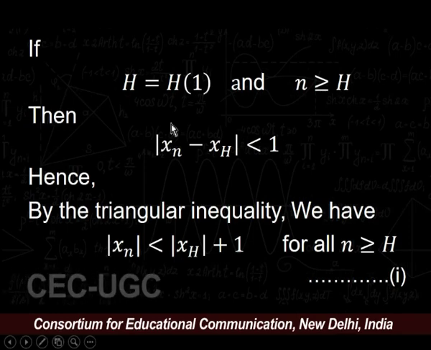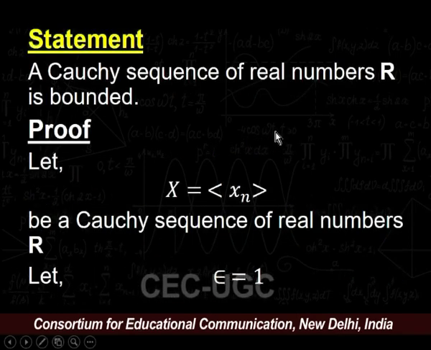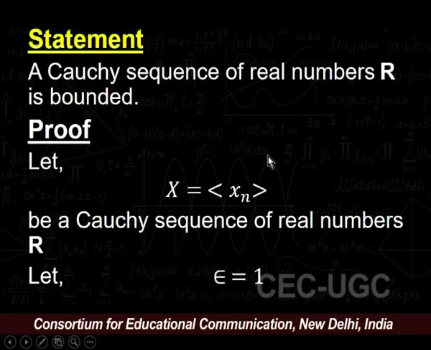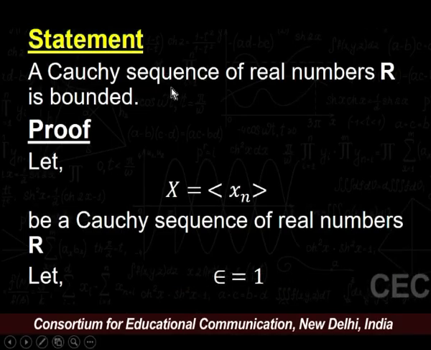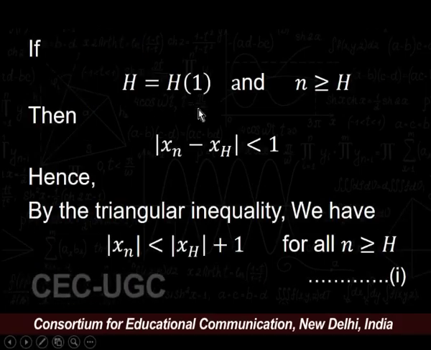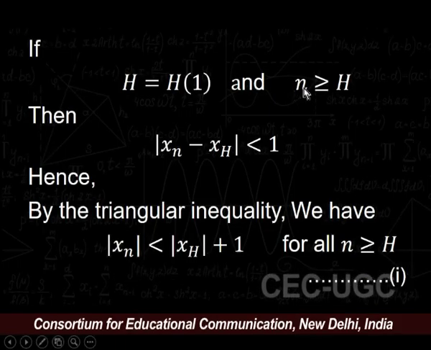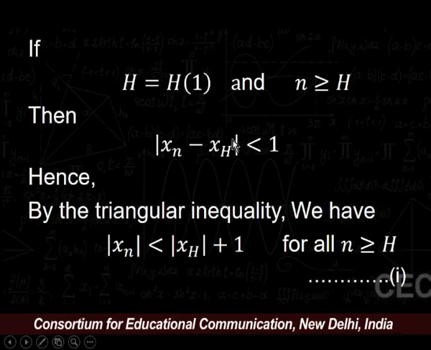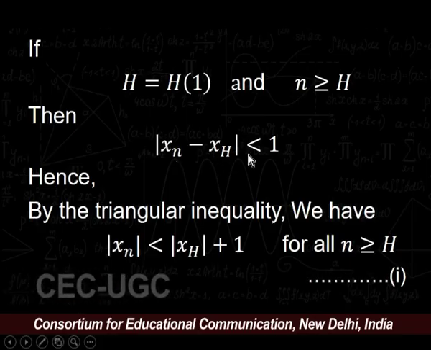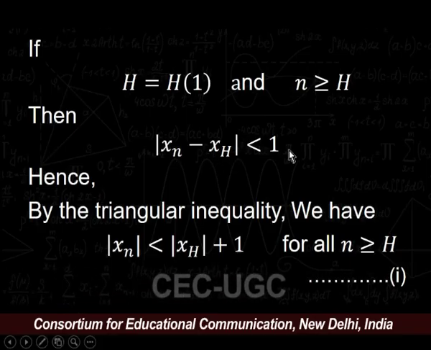We can consider this equation because, as given in the statement, our sequence is a Cauchy sequence. So, by the definition of a Cauchy sequence, we can say that for all natural numbers n greater than or equal to h, we have modulus of xn minus xh is strictly less than 1.